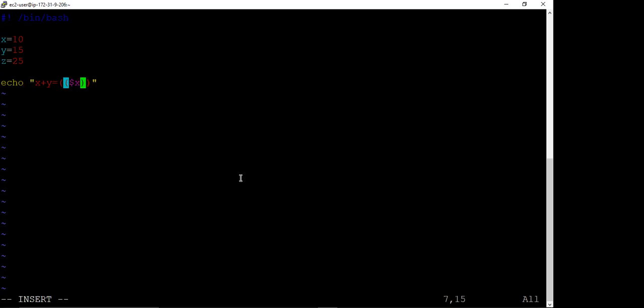Now since we want to get addition, we write x plus y here, and outside the bracket we write dollar.